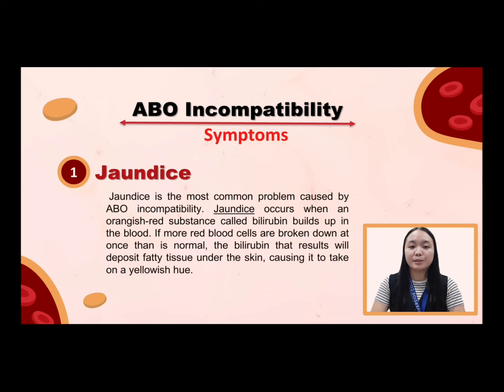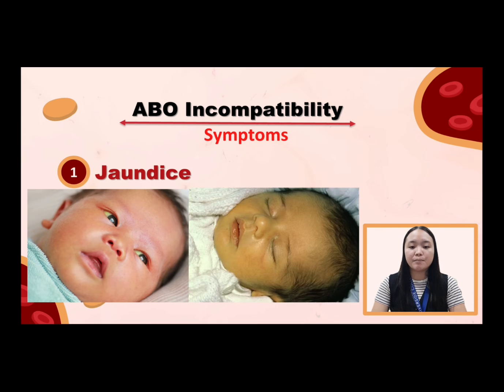Jaundice is the most common problem caused by ABO incompatibility. Jaundice occurs when an orange-red substance called bilirubin builds up in the blood. If more red blood cells are broken down at once than is normal, the bilirubin that results will deposit in fatty tissue under the skin, causing it to take on a yellowish hue. And this is the picture of a baby with jaundice.